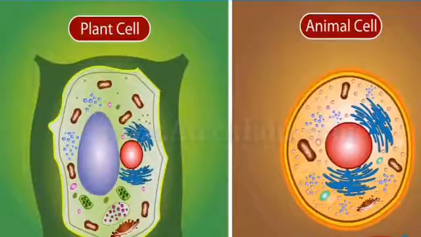Next, cell wall. Cell wall is present in plant cell. Cell wall is absent in animal cell. Plastids are present in plant cell. They are absent in animal cell. Is it clear, Nana? Now look at the diagrams clearly.